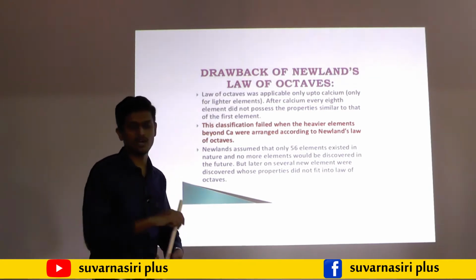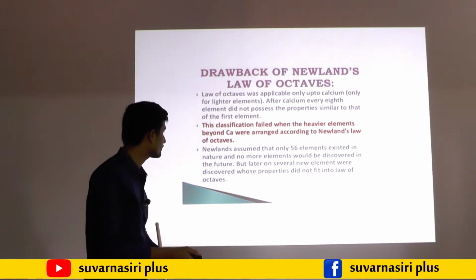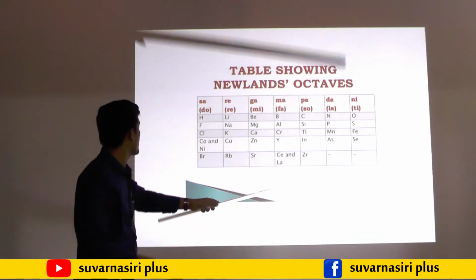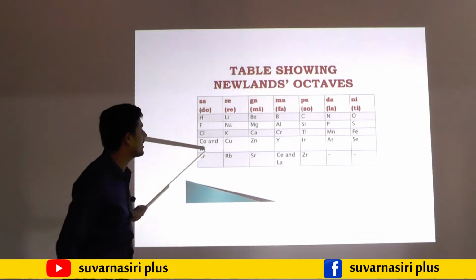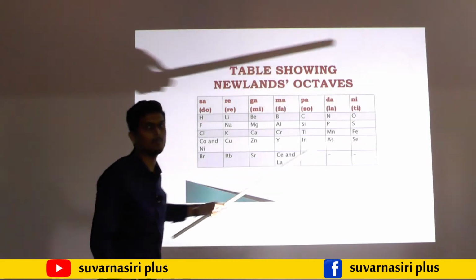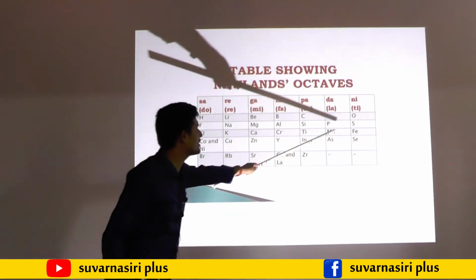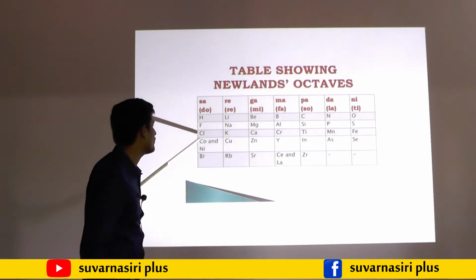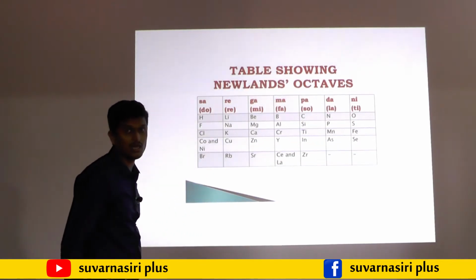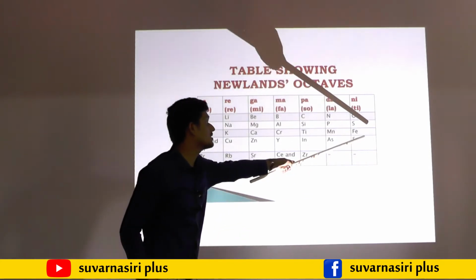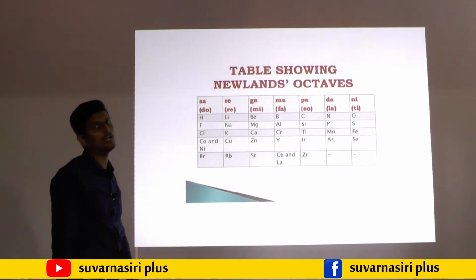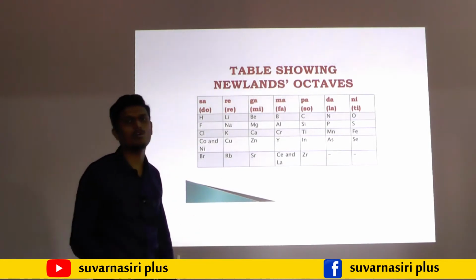You may observe the periodic table here. Iron, cobalt and nickel have similar chemical properties, but he placed them very far apart. Iron resembles cobalt and nickel in its properties, but they are placed in different groups. That's why this completely failed. And there is also one more drawback of Newland.